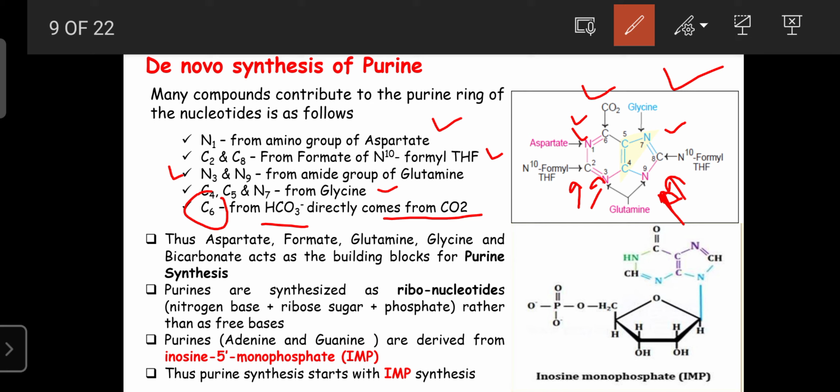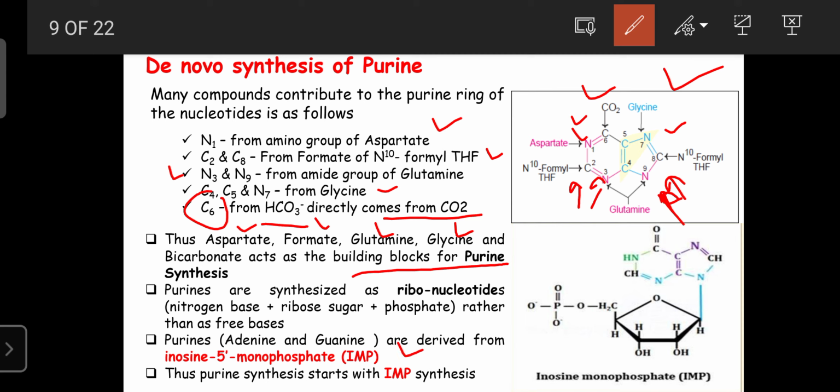So like that, aspartate, formate, glutamine, glycine, and bicarbonate act as the building blocks for purine synthesis. This purine synthesis occurs by a series of reactions. Mainly it is synthesized as ribonucleotides, that is the nitrogen base plus ribose sugar plus phosphate, rather than the free bases. The purine synthesis starts from and is derived from inosine 5 monophosphate, the IMP.